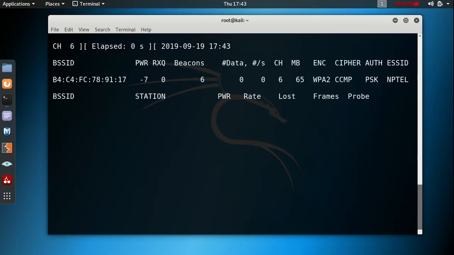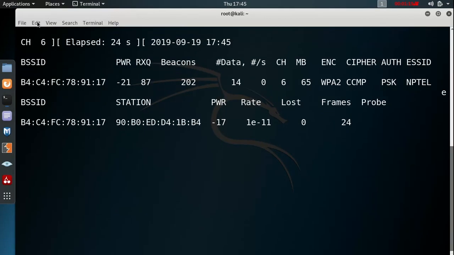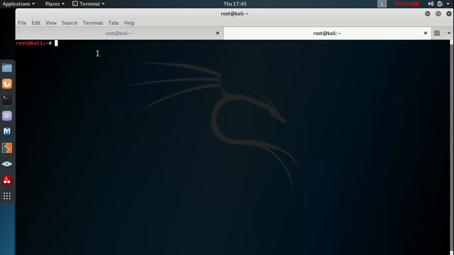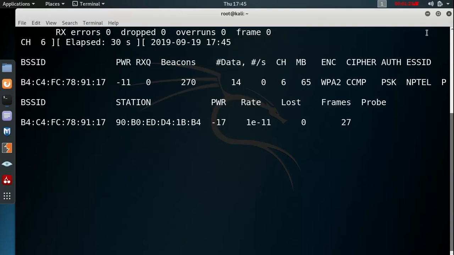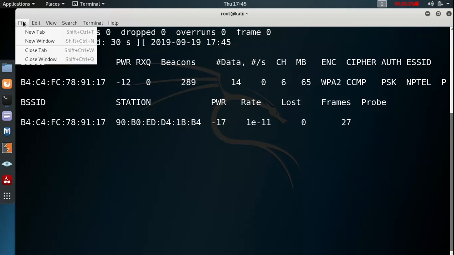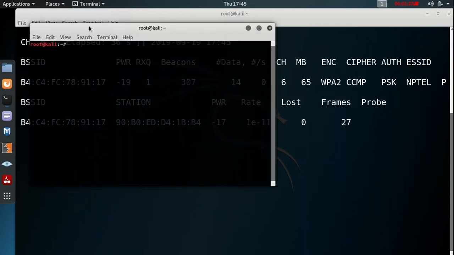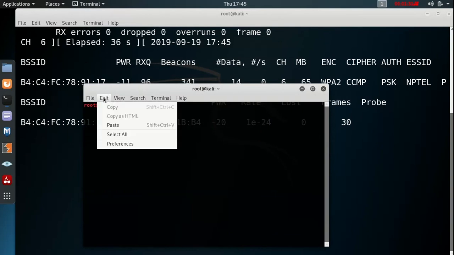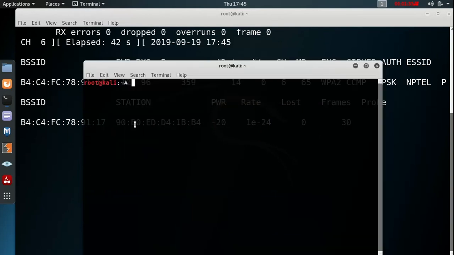And now see, it's showing the details of that particular router. So the BSSID is shown here, and it is also showing all the stations connected to that particular router. So here only one station is connected and the corresponding MAC address is also there.